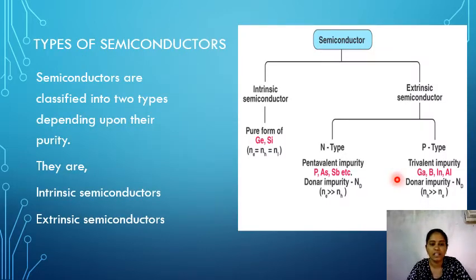Okay, let us see the types of semiconductors. Here there are two types of semiconductors depending upon the purity. Depending upon the purity, these semiconductors are divided into two types, that is intrinsic semiconductors and extrinsic semiconductors. Intrinsic means pure form of silicon or germanium, and extrinsic means impure form. These extrinsic semiconductors are again classified into two types, that is n-type semiconductors and p-type semiconductors. Let us see one by one what are intrinsic semiconductors and extrinsic semiconductors.